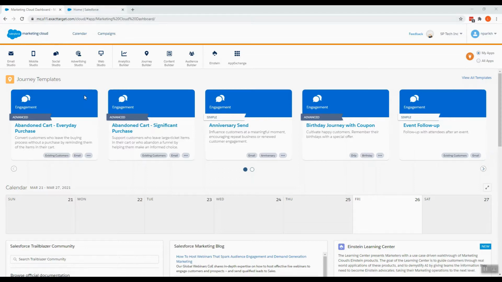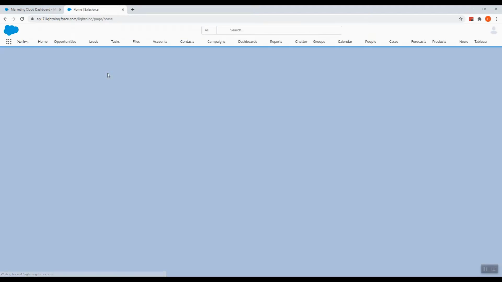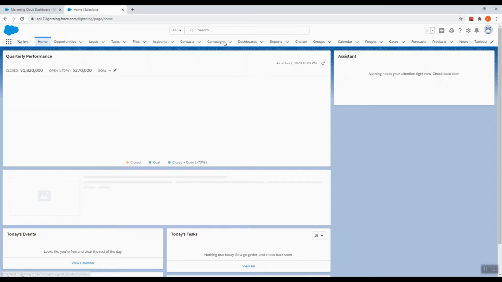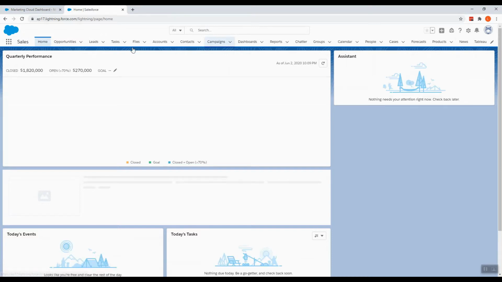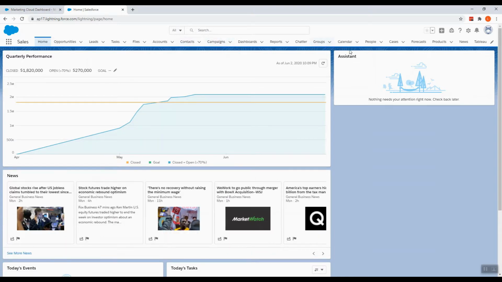Let's see the homepage of the Sales Cloud to see how the Service, Marketing, and Sales Cloud overlap with each other. From here, the accounts, opportunities, and contacts come under Sales Cloud. Then the leads and campaigns can be categorized under Marketing Cloud, and the cases can be under the Service Cloud.